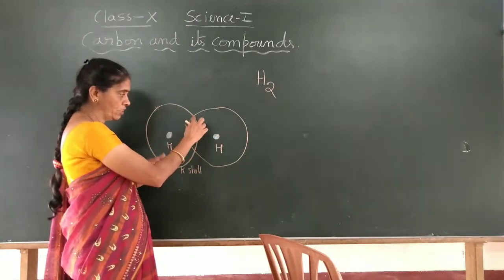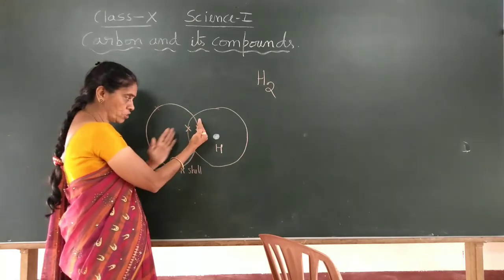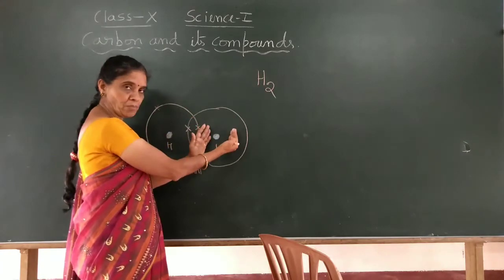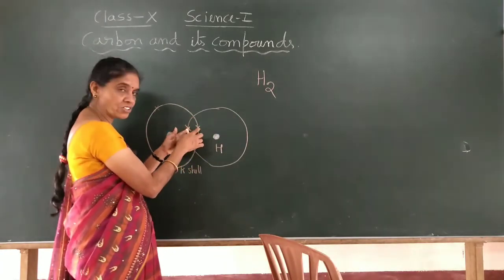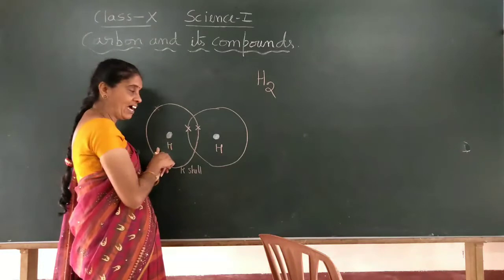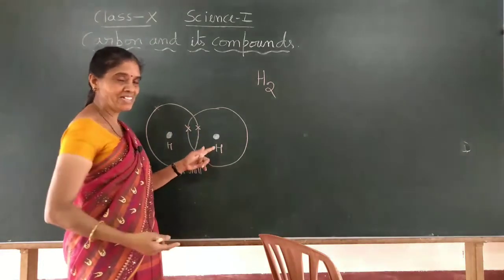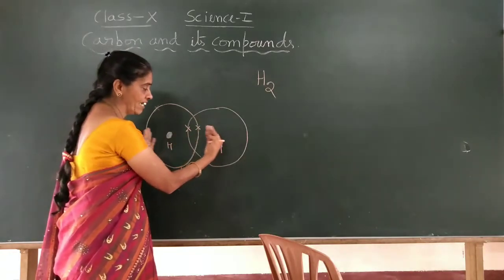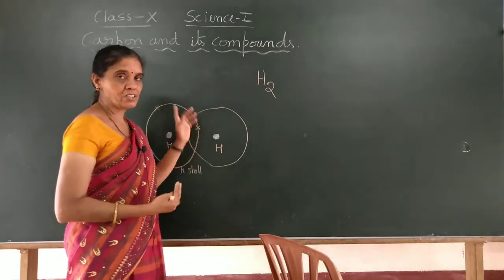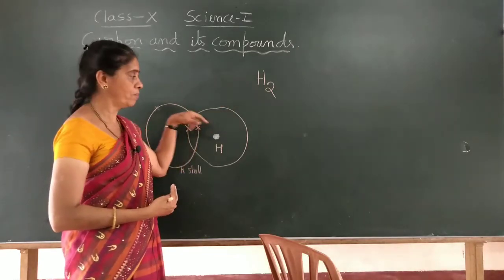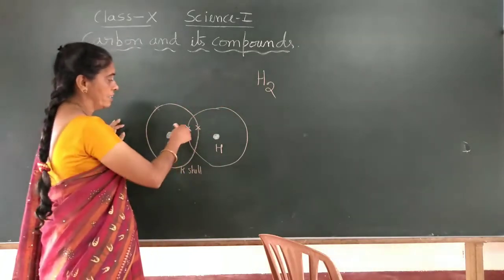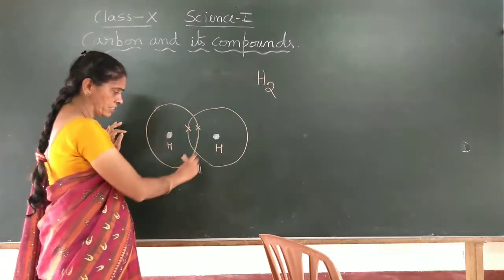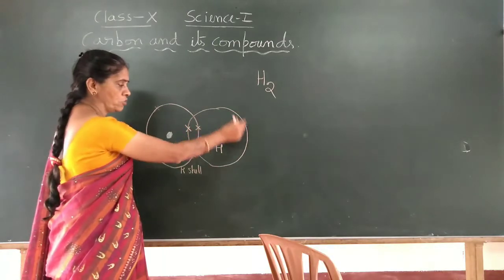If you see this particular region, it belongs to this atom also, and this region belongs to this atom also. So there are 2 electrons, shared by this hydrogen atom as well as this hydrogen atom. By that sharing, they cannot separate now, and they are held together by a force called a covalent bond. Okay, the bond is called a covalent bond, and here these 2 electrons belong to this atom also, and to this atom also.